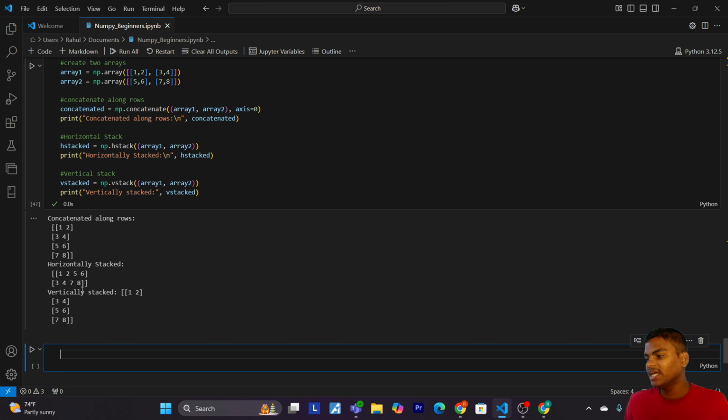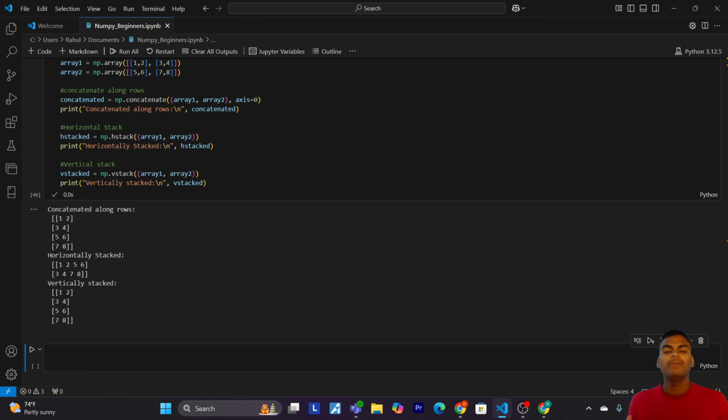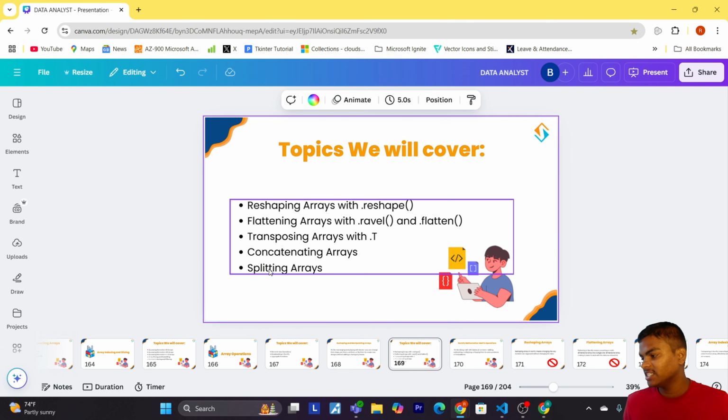So np.concatenate combines arrays along a specified axis. Axis 0 is rows and axis 1 is columns. np.hstack stacks arrays horizontally, combining them side by side. And lastly, np.vstack stacks arrays vertically, one on top of the other. Now let's come to our last point, that is splitting arrays.